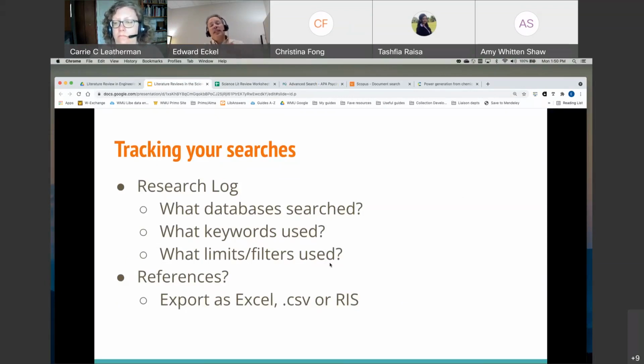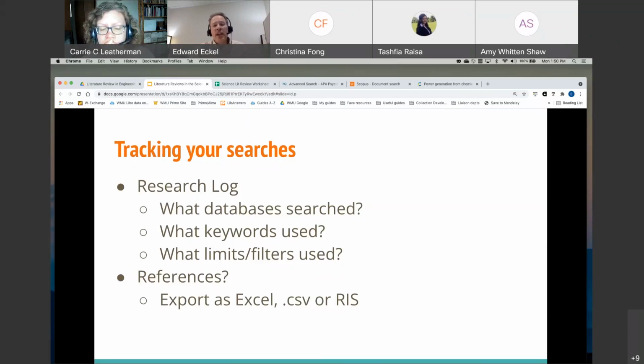So you need to track your searches and keep careful record of what databases you have searched in, what keywords you have searched, okay? What limits or filters you used. So what date ranges did you search in which database and which keywords, and how many results you got, all right? So that you know what you've done. So in a month, you can go back and see what you've done so you don't waste your effort, all right?